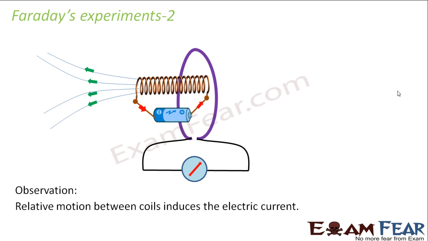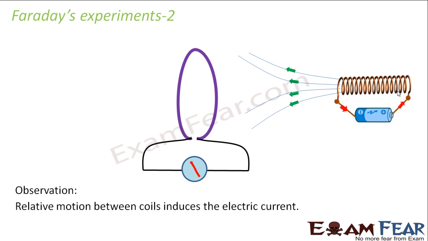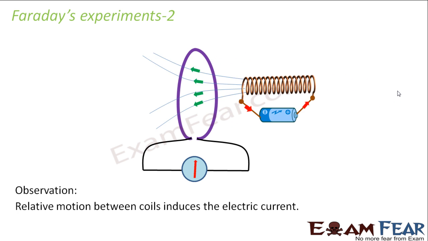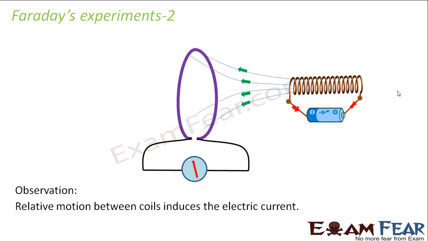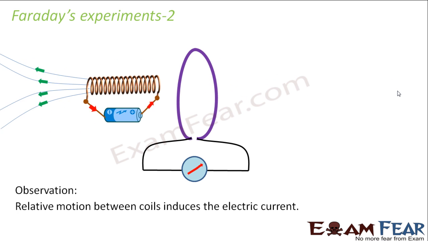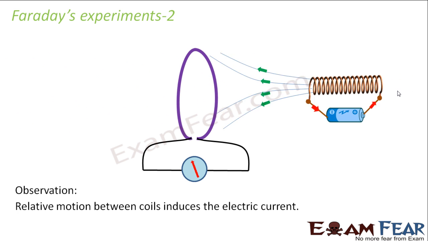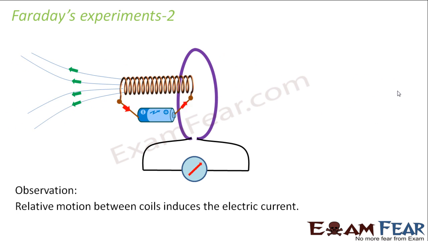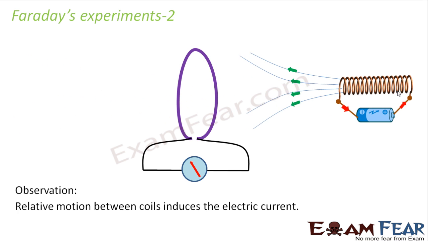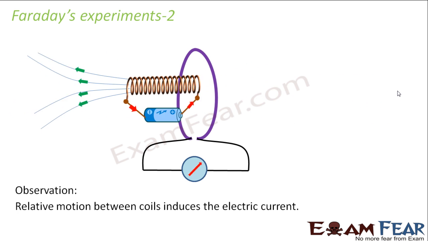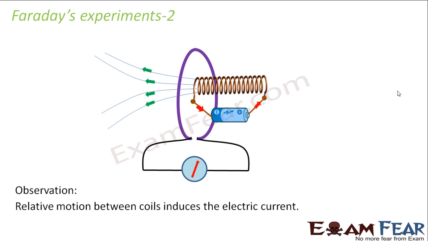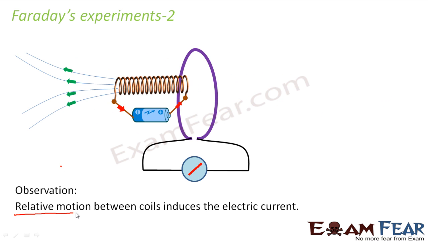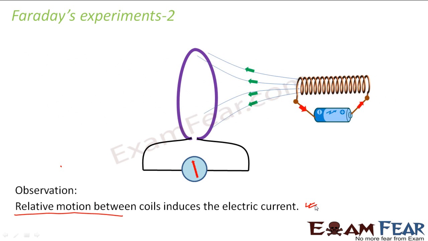Now what was observed? As the second coil was brought near the first coil, deflection was observed and the effects were similar to the previous experiment. That means in this case also, if he moved the coil faster, the deflection was more. When the coil was brought nearer and when it was taken away from it, the deflections were in the opposite direction. So what did he observe from this? He observed that relative motion between two coils induces electric current. Right? So now he performed this experiment with a coil.